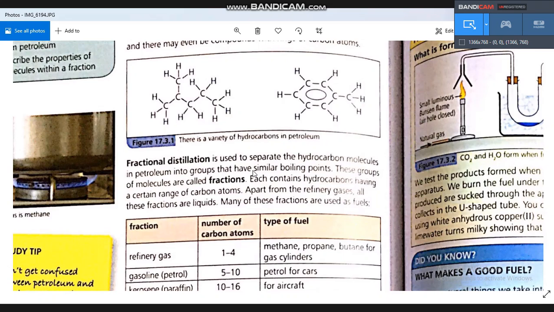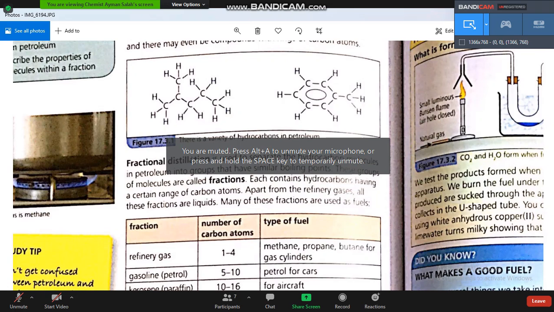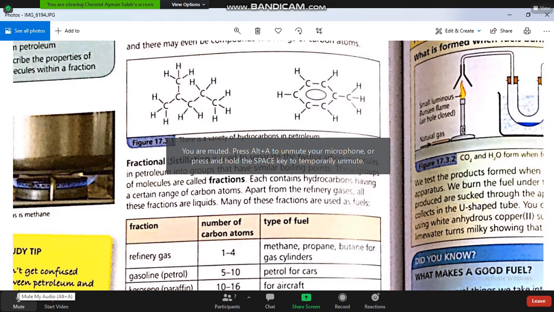The components have different boiling points. When the component reaches its boiling point, it will evaporate. And after that, it will be condensed, and we get it as a distillate. So it's called distillation.